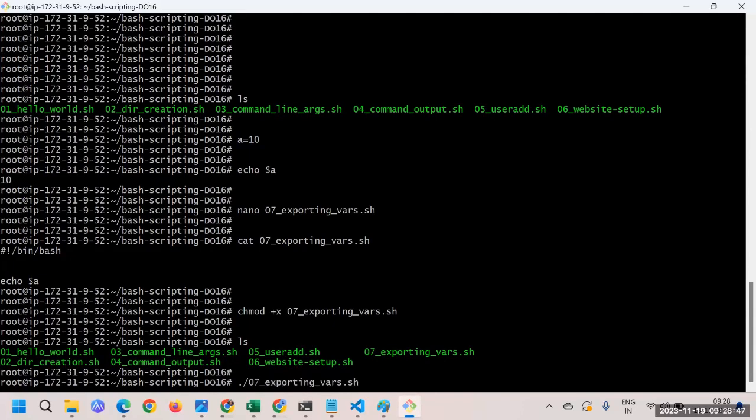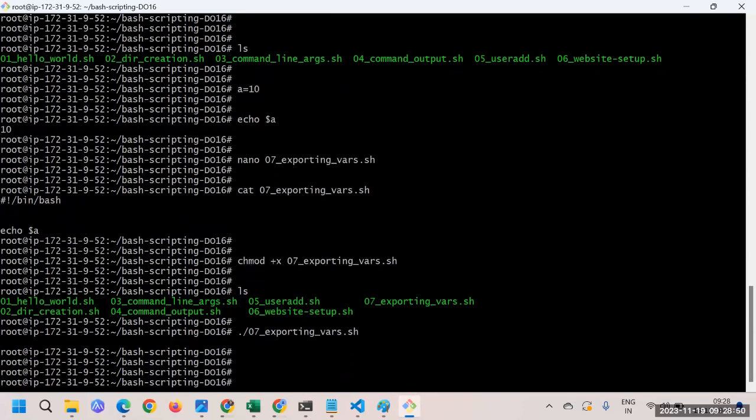Okay, 07. And if I just press enter, you can see nothing got printed. Like echo $A, the $A value was supposed to get printed. This was my assumption, but no, it didn't get printed. Okay, why? What has happened here is that I just declared a value, A is equal to 10, and then I'm trying to utilize that variable inside the script, but somehow I'm not able to do it.